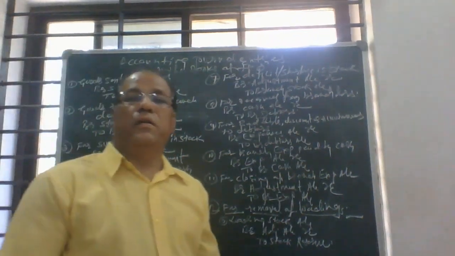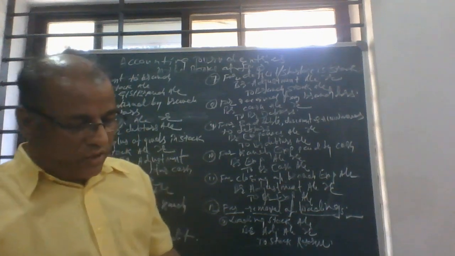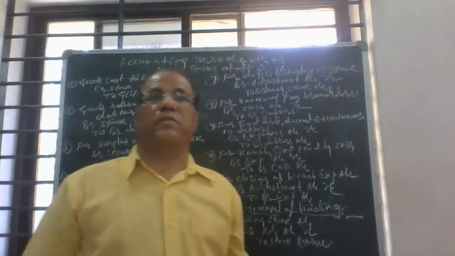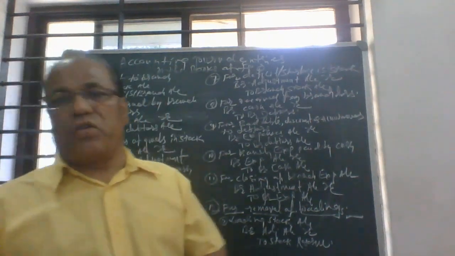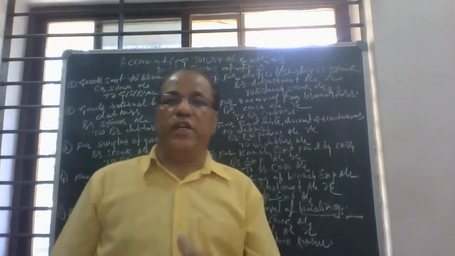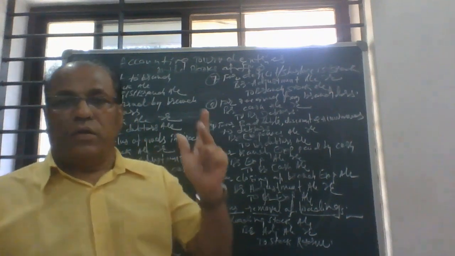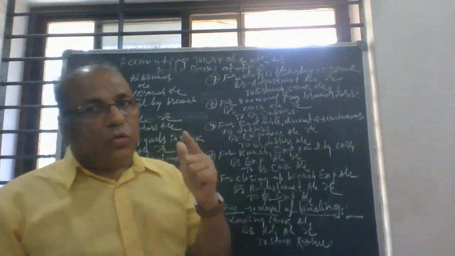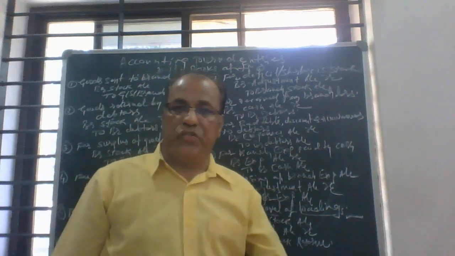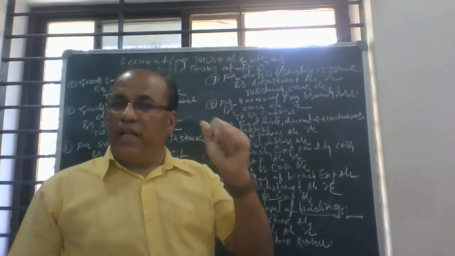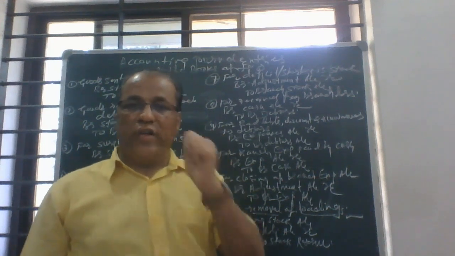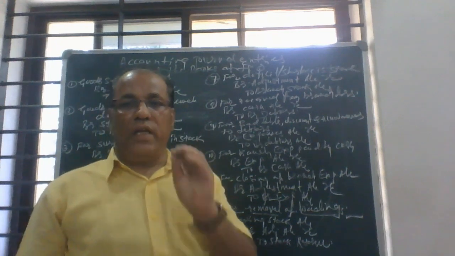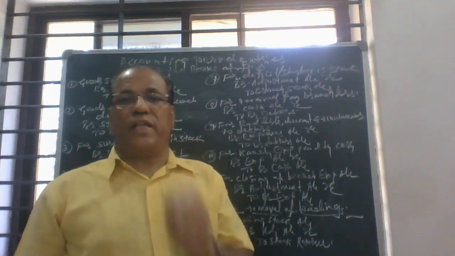Usually the loading is included in six items. That is opening stock, goods sent to branch, goods returned by the branch, closing stock from the branch, and deficit in stock or shortage in stock. Usually the loading is included in these six items.